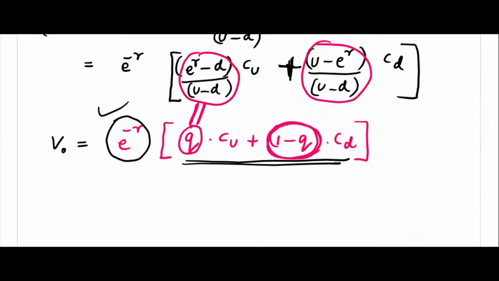So for a one period binomial tree, the price of the European call option contract is V0. V0 is exactly equal to e power minus r times Q Cu plus 1 minus Q Cd. That is the amount the seller, the writer, has to charge to give the option to the other party.